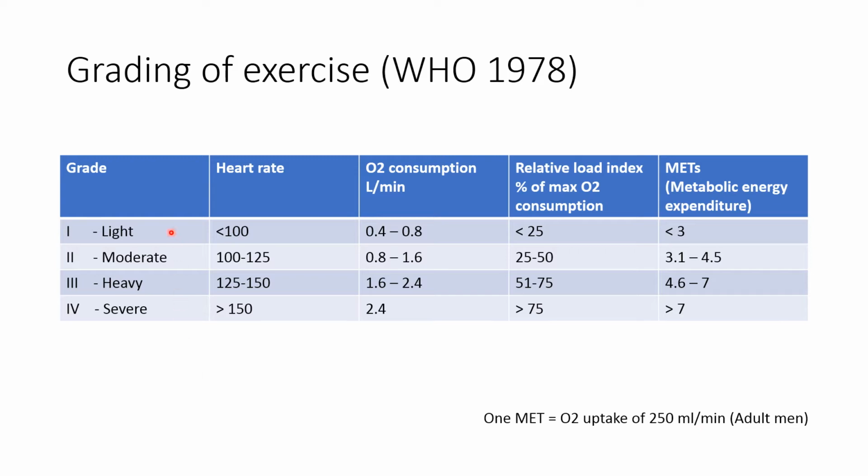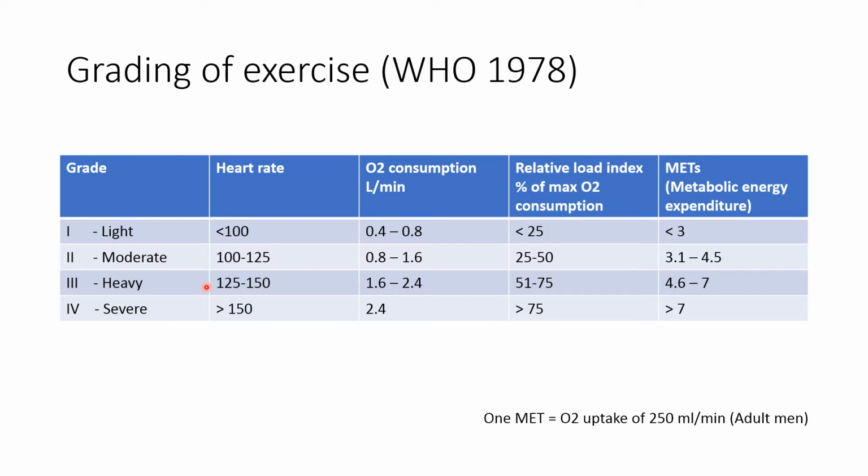Now in grade 1 exercise, which is light exercise, heart rate is usually less than 100 beats per minute and oxygen consumption is 0.4 to 0.8 liter per minute. In grade 2 exercise, heart rate increases from 100 up to 125 beats per minute and oxygen consumption is 0.8 to 1.6 liter per minute.